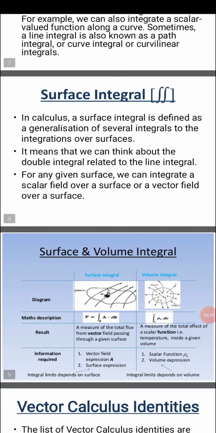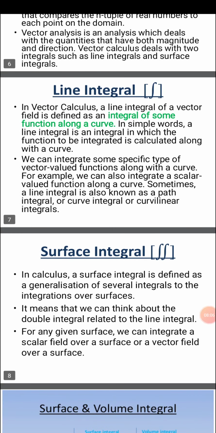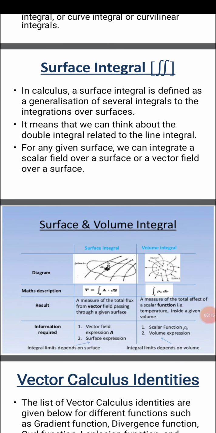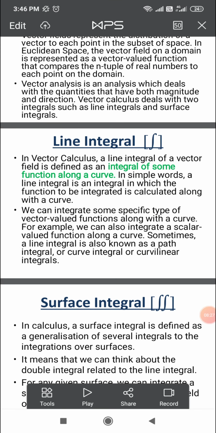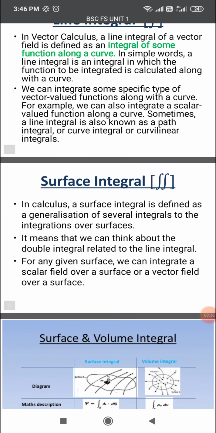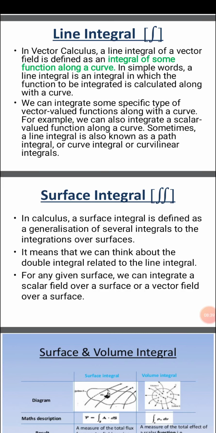There are three types of integrals. First is line, second is surface, and third one is volume integral. Line integral is symbolized by a single integral of any function. Surface integral is symbolized by a double integral of any function, and volume integral is symbolized by a triple integral of any function. If we talk about the basic definition of the line integral, the line integral of any vector field is defined as the integral of some function along a curve.